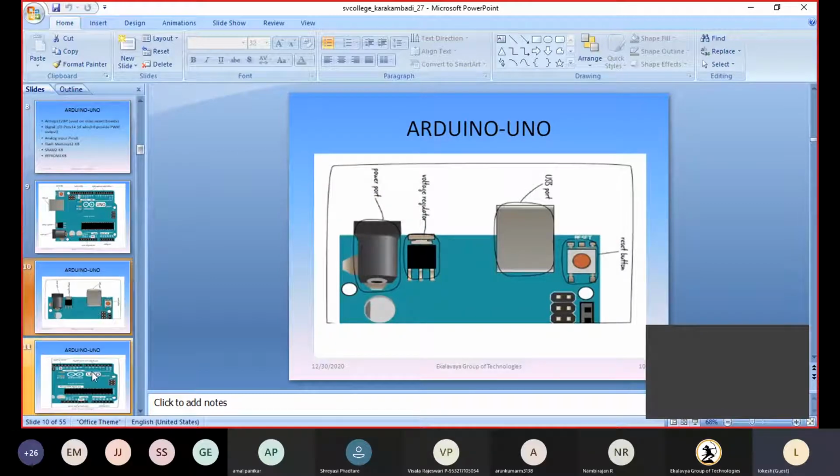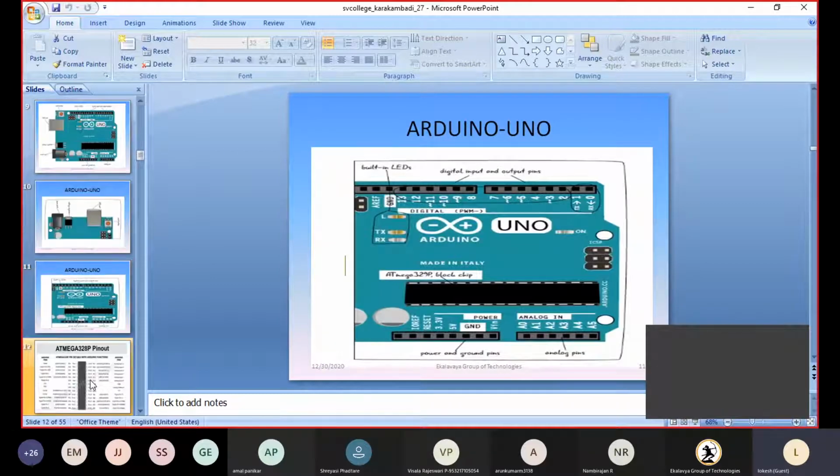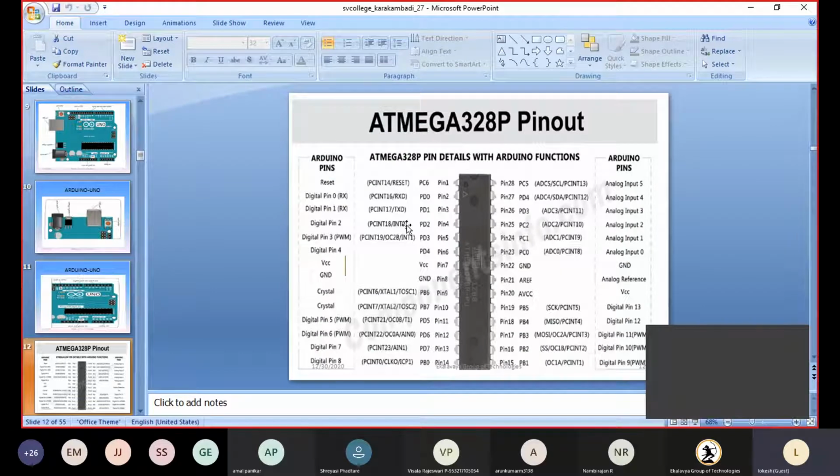These are the different pins, and we have seen this. This is the pinout diagram of how the ATmega328P is laid out. Every pin has multi-functionality, like ADC, SCL, PCINT. Every pin is going to have multiple functions. So these are the different pins we have.